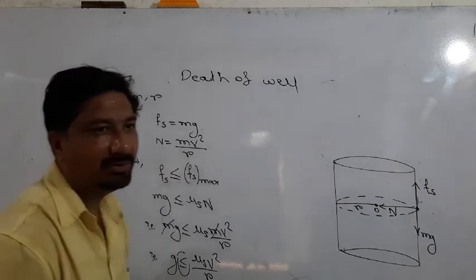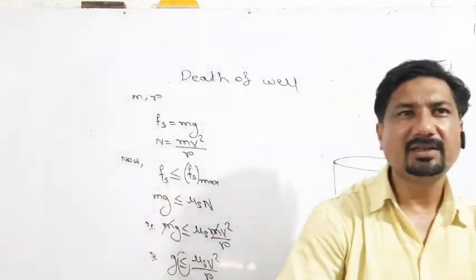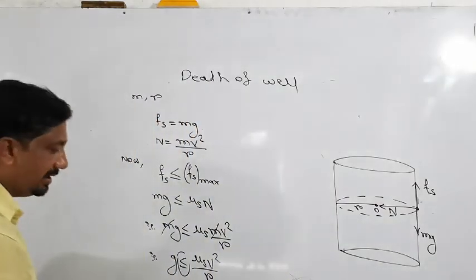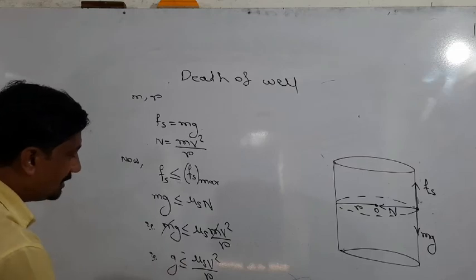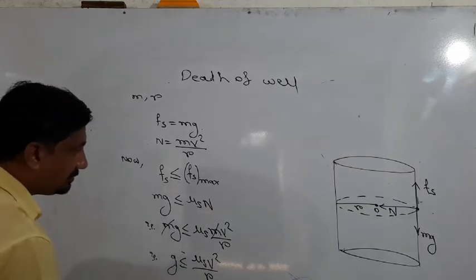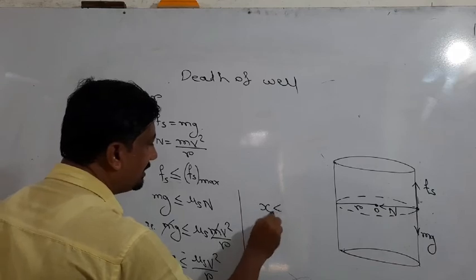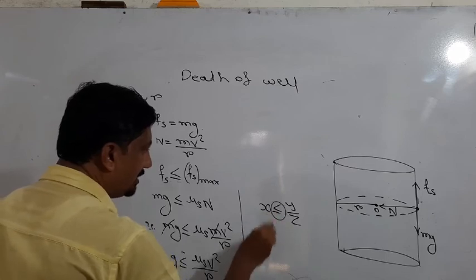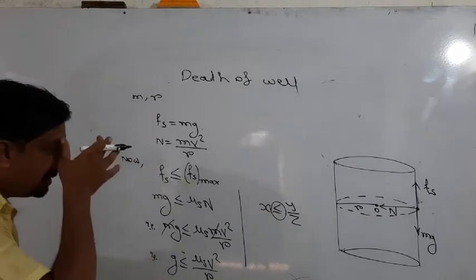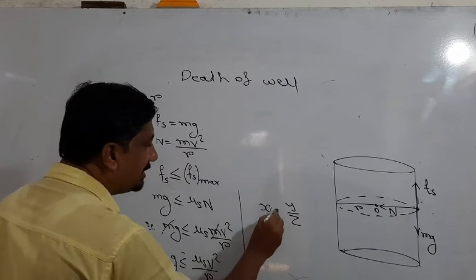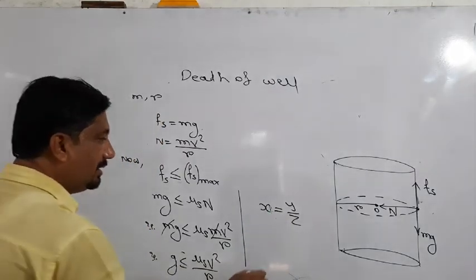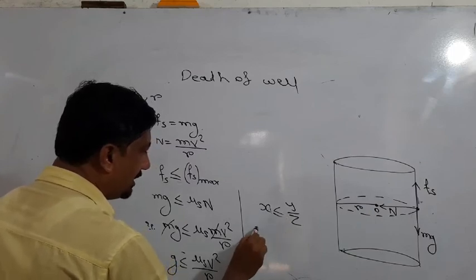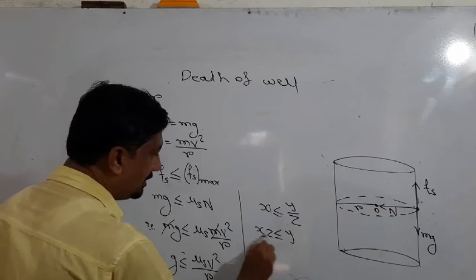The less than or equal to sign is treated as an equal sign during simplification. Suppose x is less than or equal to y upon z; then xz is less than y. So this is the expression.